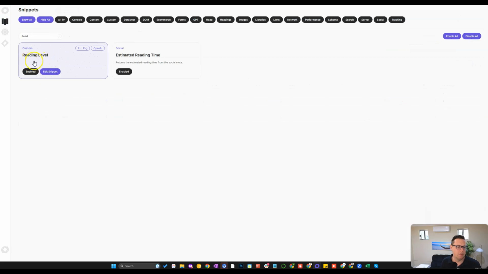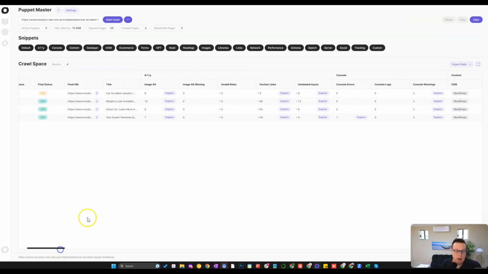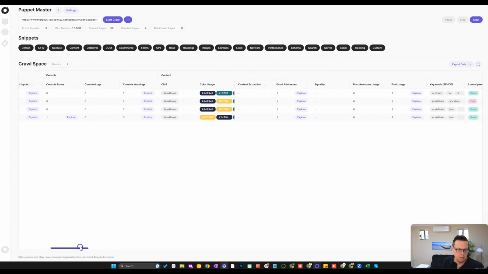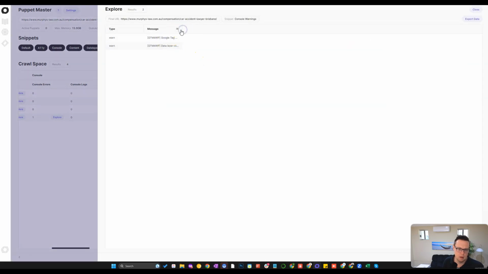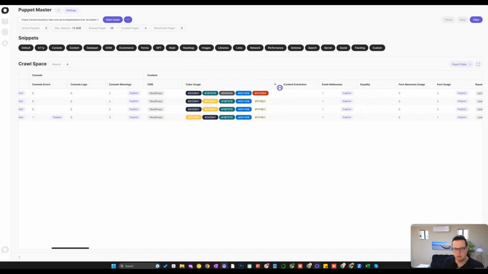All right, so now we have this enabled. You can go back and edit this. But I wanted to actually look at all the other stuff that is possible. So it's counted the image alt tags on the pages. This has 8 image alt tags, no alt tags missing. Unclear links, I'm not sure what they mean with that. Console warnings, interesting actually to see some problems with Google Tag Manager. The colors that are used on the page, I mean, this is interesting for web design purposes.